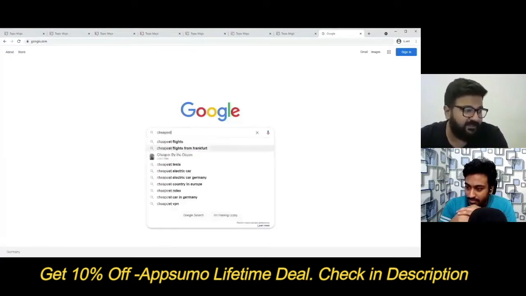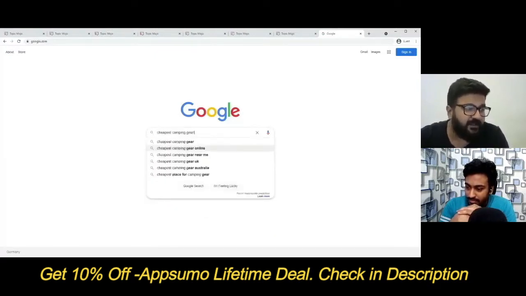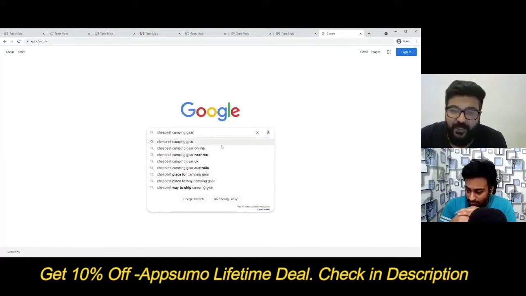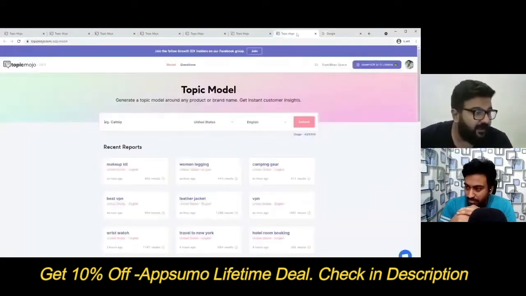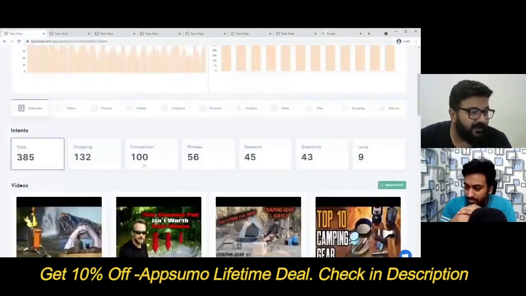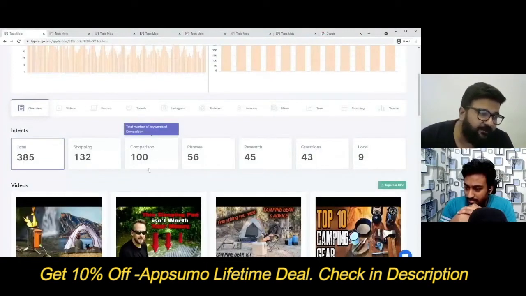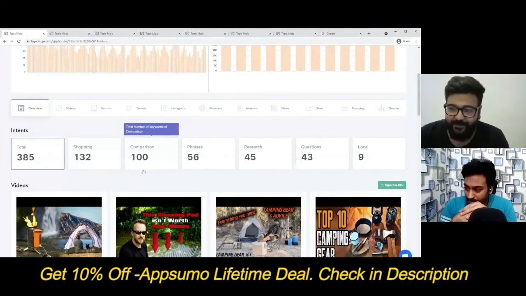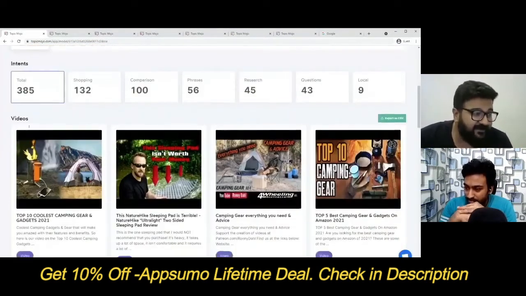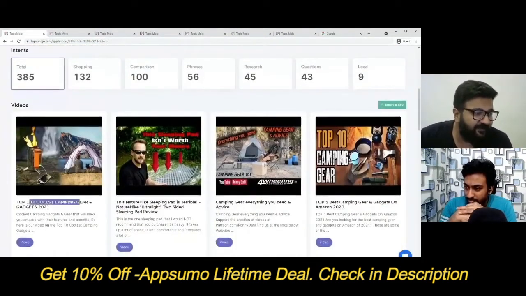So cheapest camping gear. These are the keywords you would see in the shopping intent. Back here, comparison would be which camping gear is the best. Keywords like that. It's just like playing with English. The top videos that are going for camping gear, the 10 coolest camping gear and gadgets.